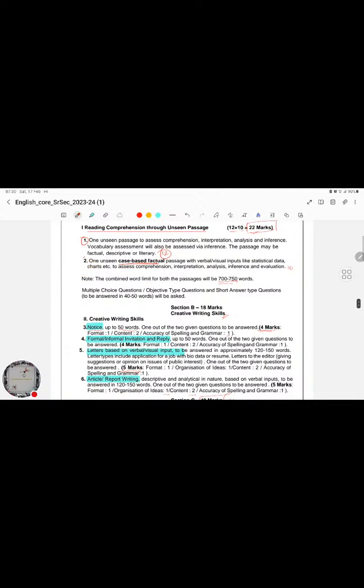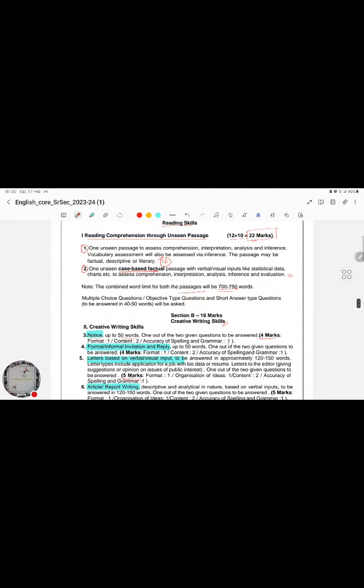And then we'll have a case based or factual based passage question. Both these passages put together will have about 700 to 750 words. That's all it's going to be. The only thing we can influence at this point is how fast we are able to read it and how fast we are able to analyze the questions. That's the only thing we can influence as of now.